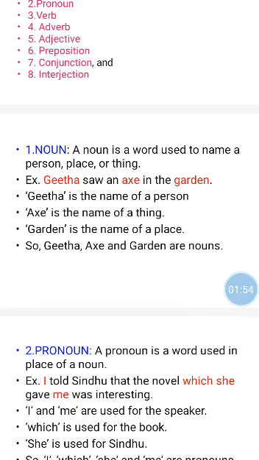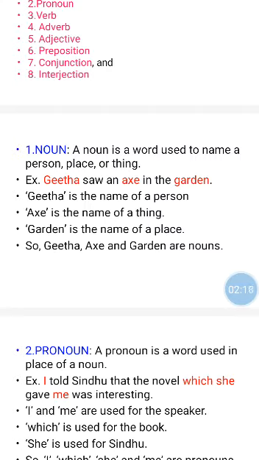Let us go for the second part of speech, pronoun. A word used in place of a noun is called a pronoun. For example, I told Sindhu that the novel which she gave me was interesting.